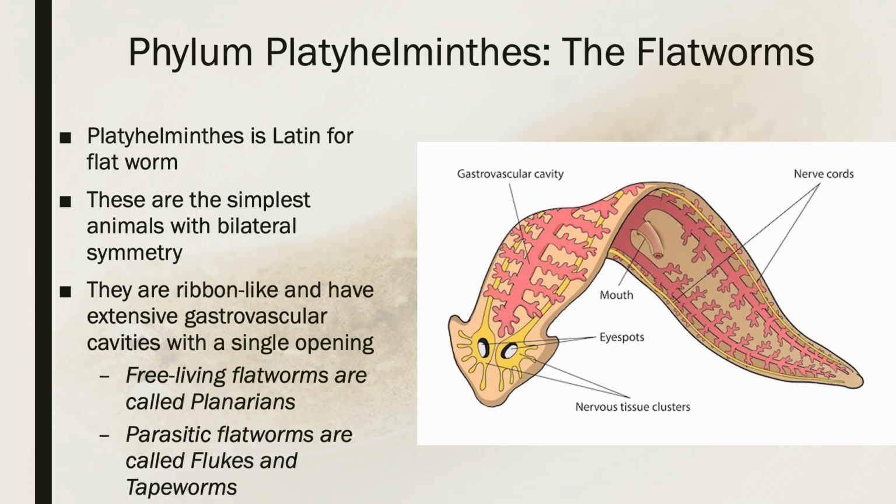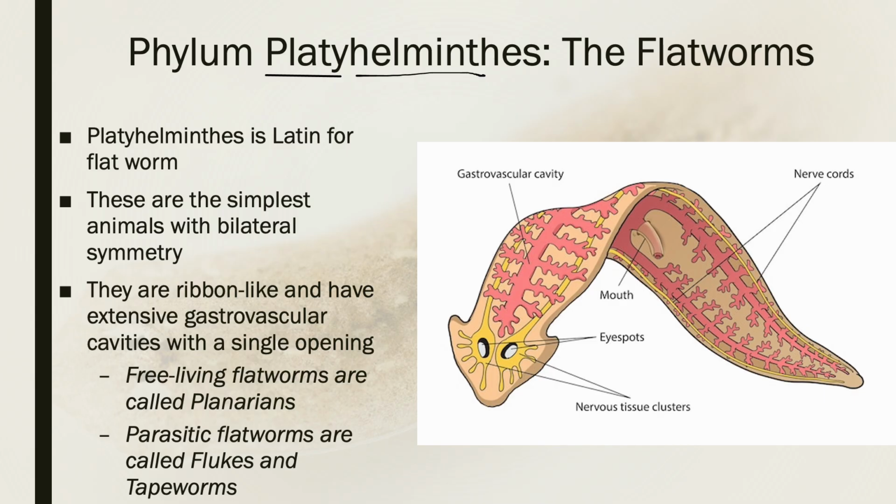All right, moving right along. Phylum Platyhelminthes. So helminth is a Latin term for worm, and platy is for flat. So literally these are the flat worms. I'm sorry, Latin, not Greek. These are the simplest animals with bilateral symmetry now. So we have moved up in the symmetry complexity.